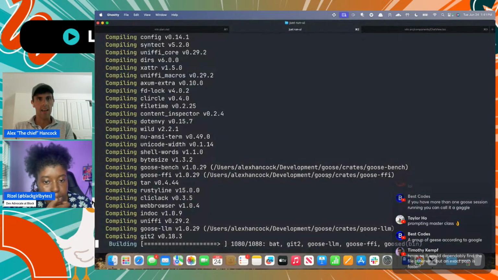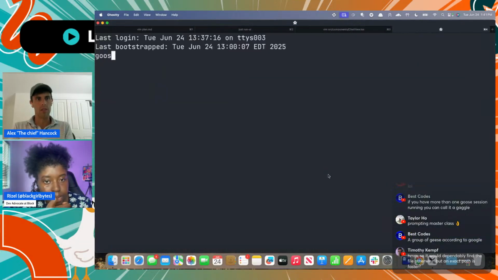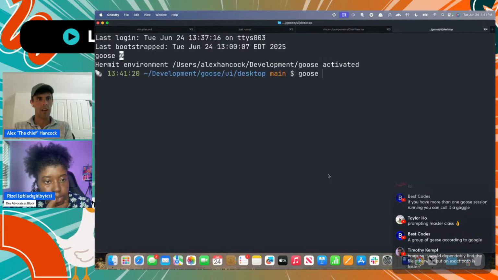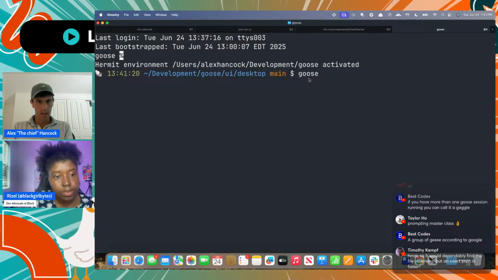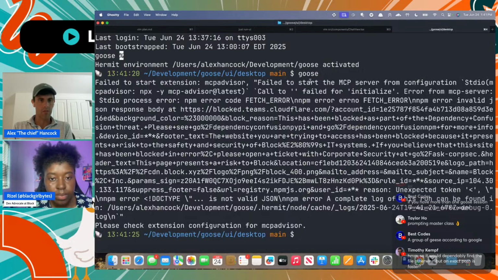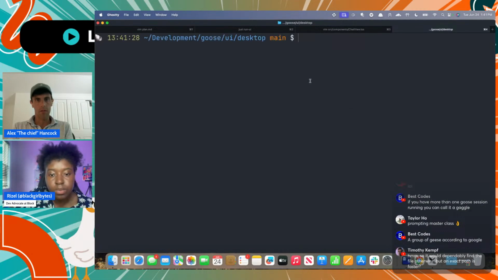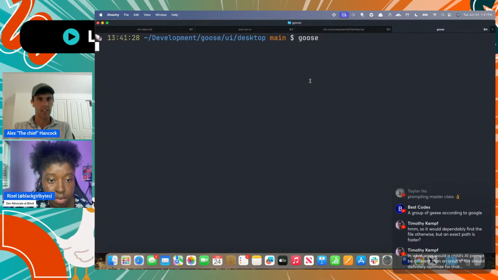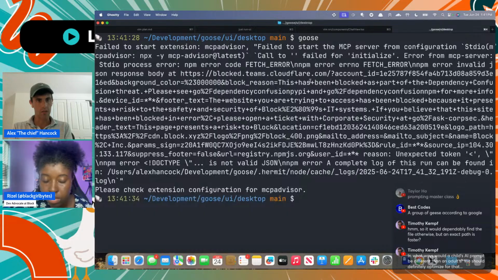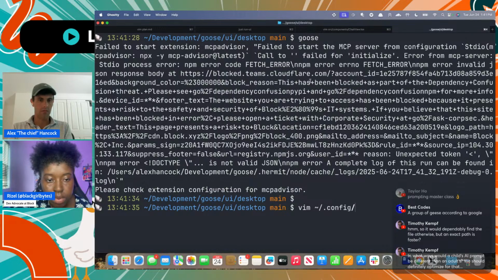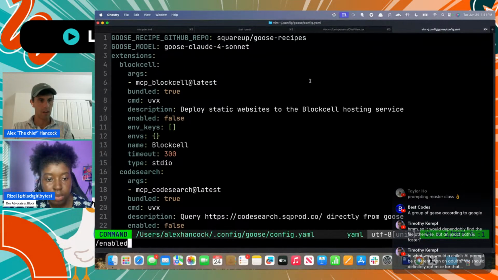The CLI, the command line version of Goose, is a command that you just run in a terminal. So you use a terminal application on the Mac, and you run a command, and it will pull up Goose. Right now, I just have an extension that failed to launch, so it's not launching Goose. But I can fix that.